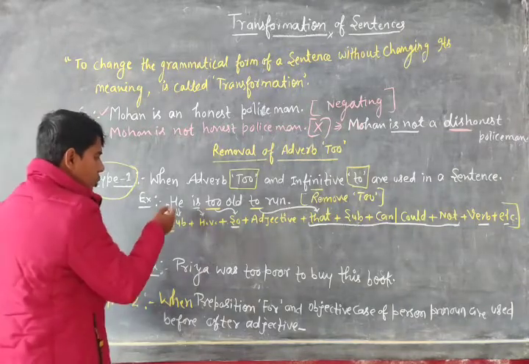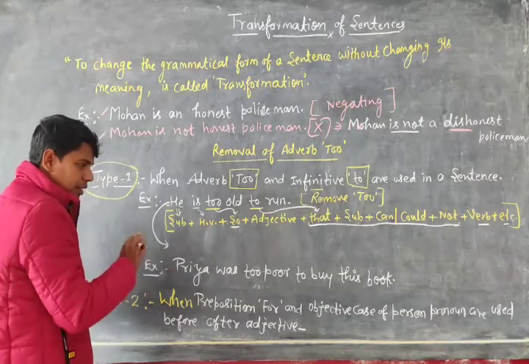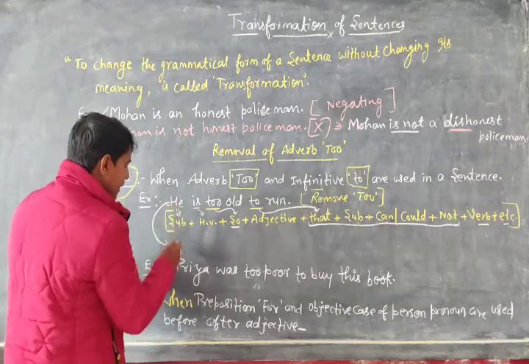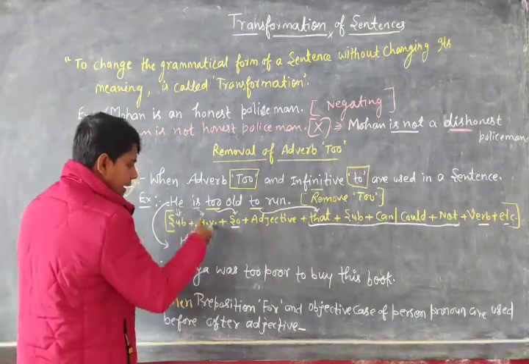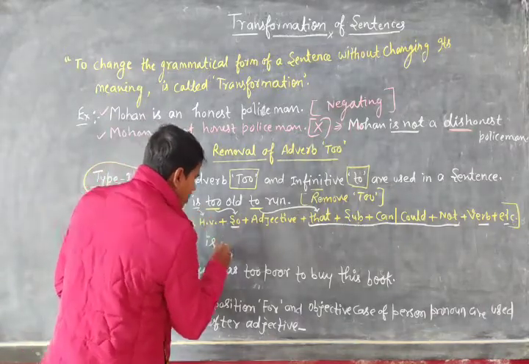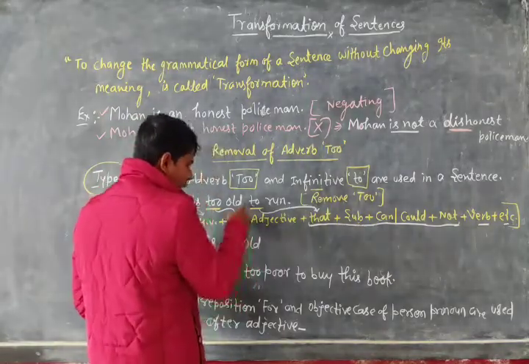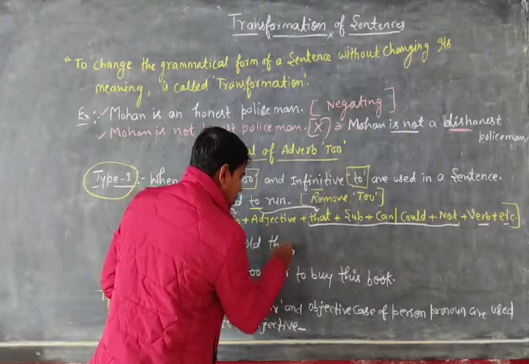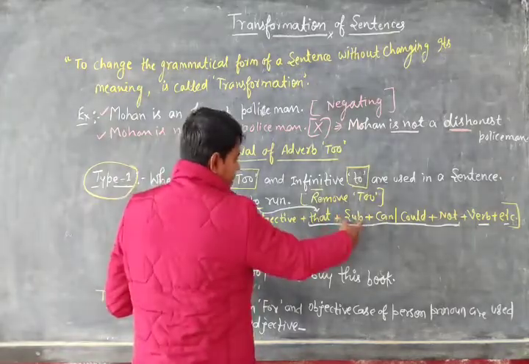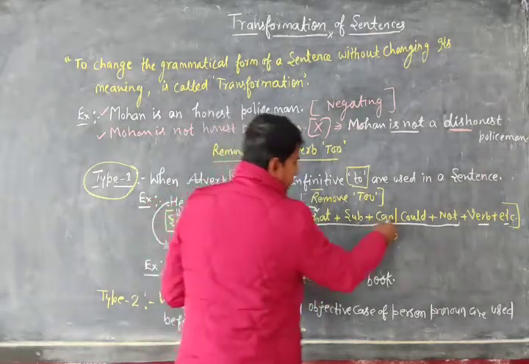So suppose you are asked to remove adverb to in this sentence, how will you do it? Just see, very first you will mention the subject. So what is the subject? That is he. So you will write here he. Then for the helping verb you will mention is. Then at the place of adverb to we write so. Then the adjective old, and at the place of to we write that. Then the subject, which is he, so at the place of subject we use the subject given in the sentence, so we will mention he. Then we write can or could.